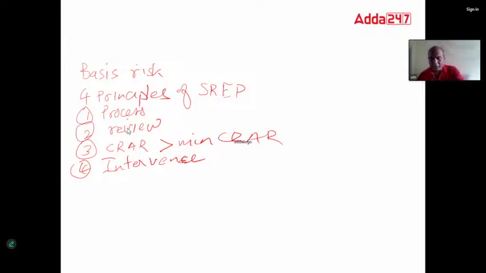So there was one question on incremental provisioning. There's a table of incremental provisioning. I'll give you that table also. Remember, up to 15%, the incremental provisioning is 0.